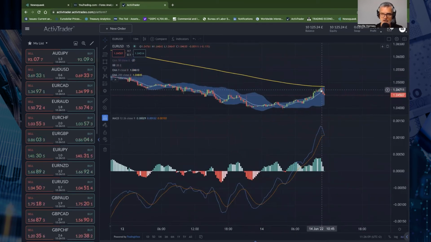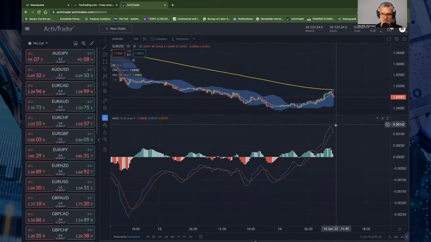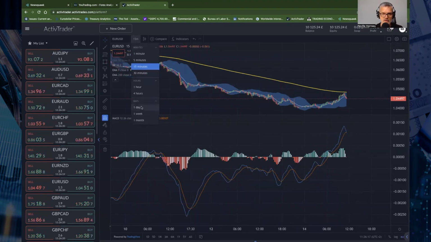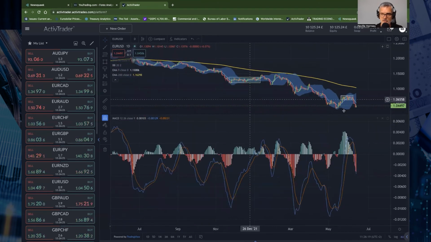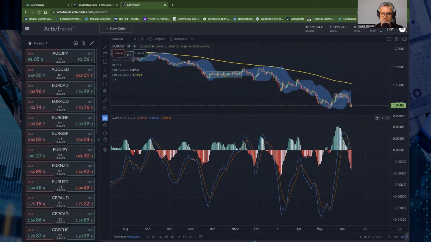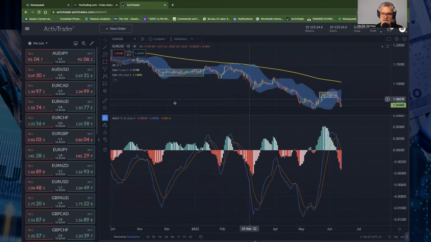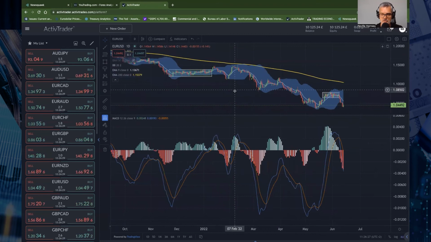We've got a swing high here. We've closed back below the 9 period moving average. We could put our stop there and then see how far this runs down. Maybe we've closed the euro versus US dollar a little bit early, but there's no harm in taking profits. So that's the euro versus US dollar at the moment.